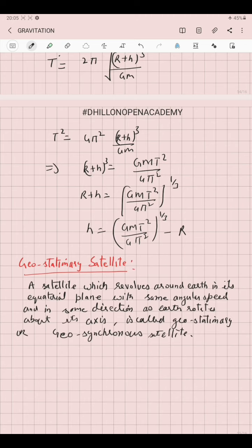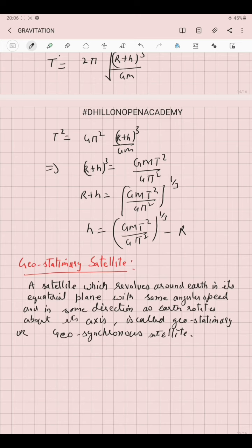A satellite which revolves around Earth in its equatorial plane with the same angular speed and in the same direction as that of Earth around its own axis of rotation, we call that satellite a geostationary or a geosynchronous satellite.